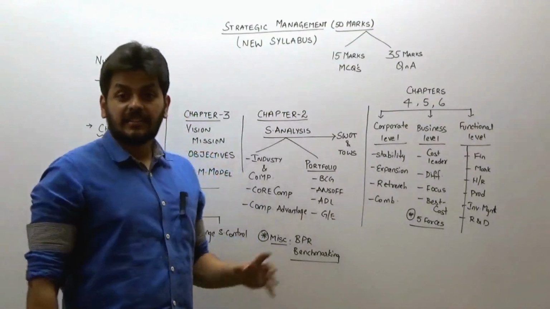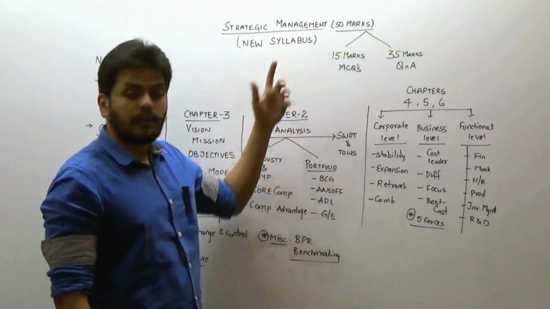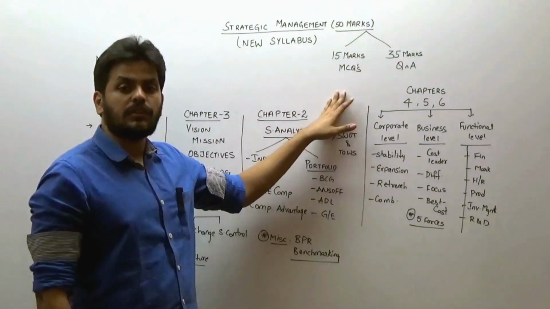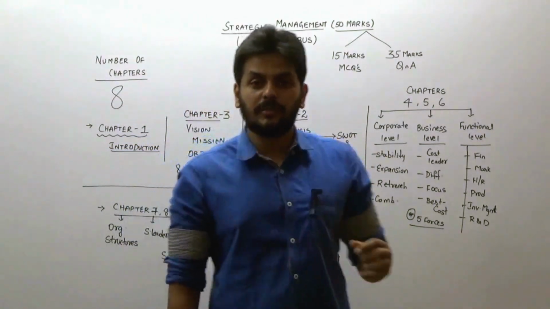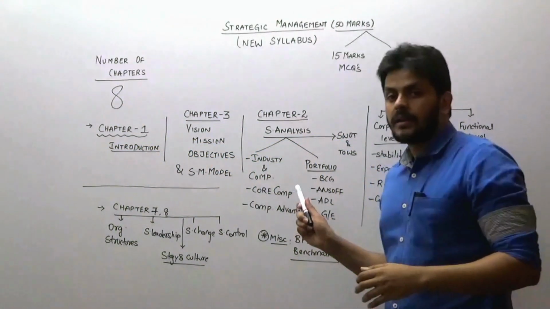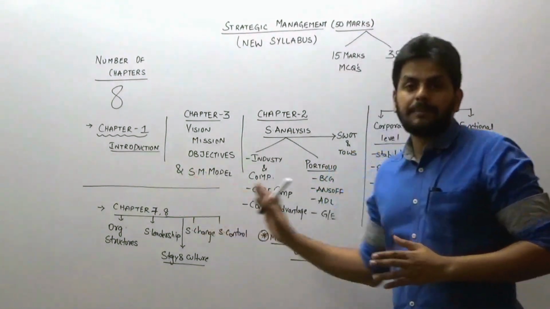Okay, so first let's start with the new syllabus and the strategic management paper. The paper is for 50 marks with 15 MCQs and 35 marks of question and answers, which is also going to be similar when it comes to the EIS part. So first let us analyze how we go about the entire preparation plan.